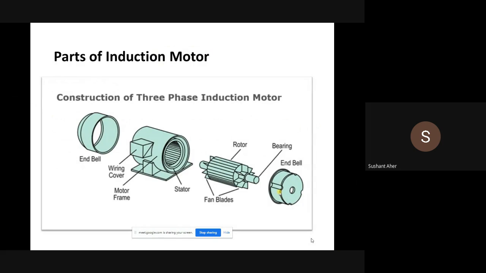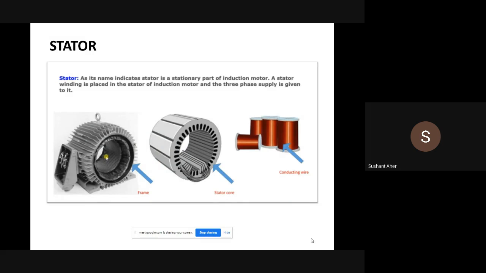These are the parts of the induction motor. First, we will cover the construction, then we go for the actual working principle. So these are the different parts of the induction motor actually shown here: outer frame, stator, rotor. Okay, so this is the stator.